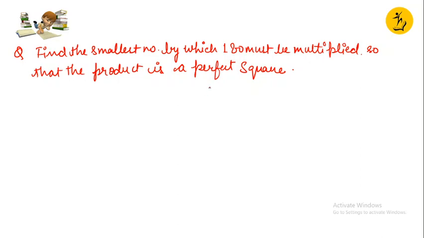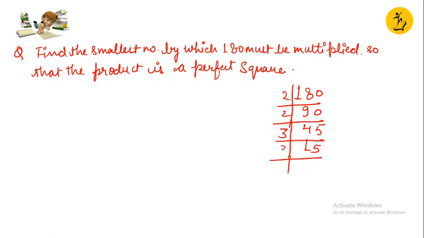How can I do this? Obviously I'll do the prime factorization of 180, which will be 90, 45, 15, then 3, 5, and 5 and 1. So now I can see the pairs forming. Here 2 is formed, here 3 is formed. So this is 2, this is 3, and 5 is left alone.